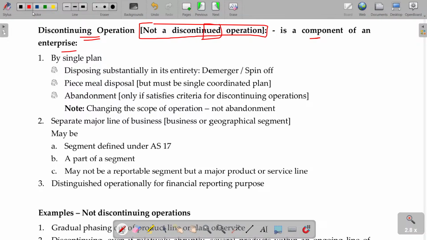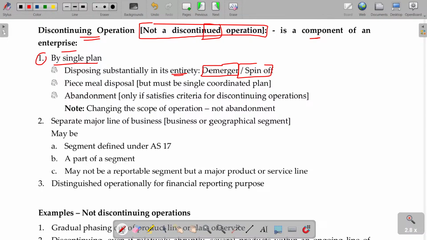Or the C division's assets may be saleable in the next year, and thereafter another. Otherwise, I downsize my operation. 100% operation was carried on earlier. Now I plan to go to 70, subsequently 60, and then 30. Later on, it's going to be closed completely. Whether it is a single plan, disposing substantially in its entirety, like a demerger or spin-off where that entity is totally removed and a new one formed, this also falls under this case, when it happens 3 or 4 years later.